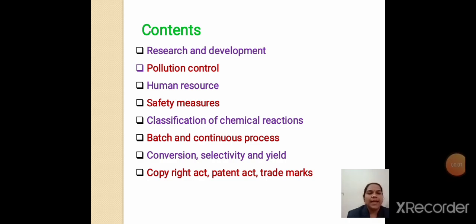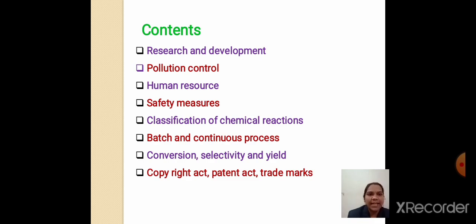Next is conversion, selectivity and yield. These are related to the chemical reaction. We will see a simple example. When A and B react with each other, there is a formation of C. What are A and B? A and B are the reactants and C is a product. Means when A and B react together, there is a formation of C. A and B get converted into C, that is called conversion.